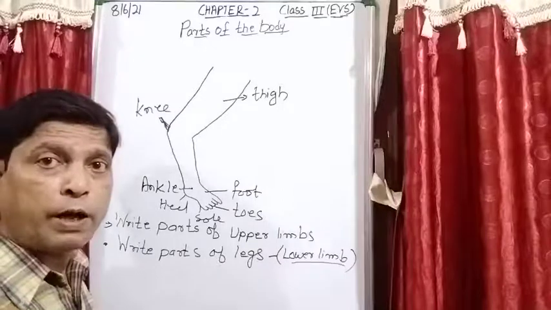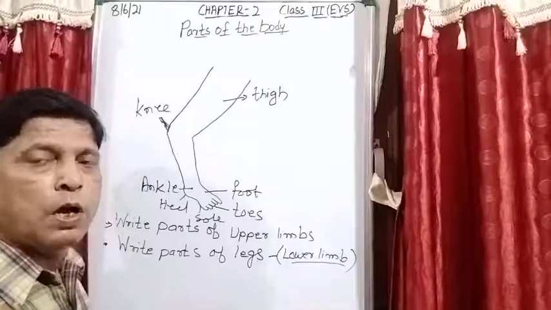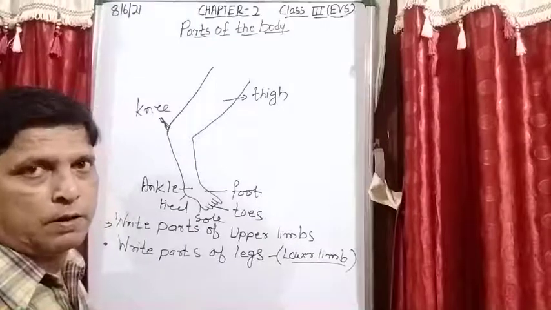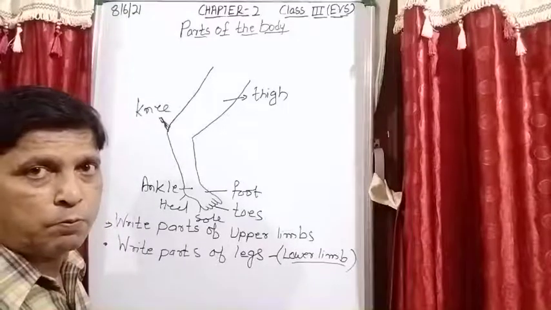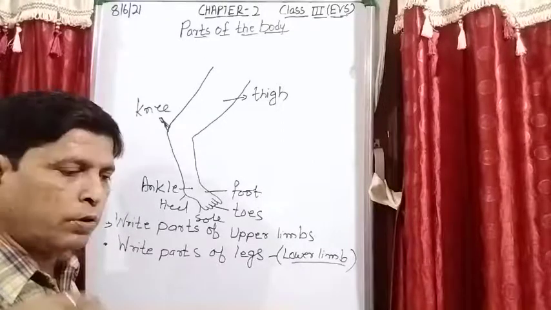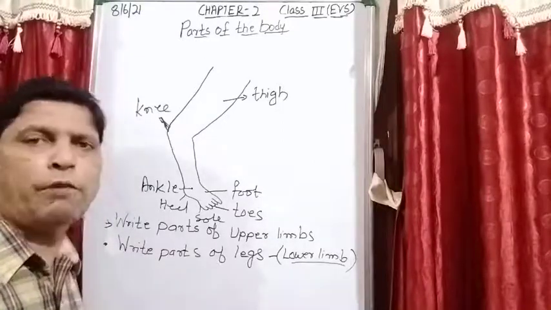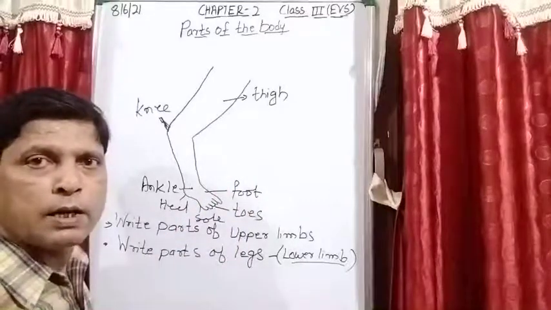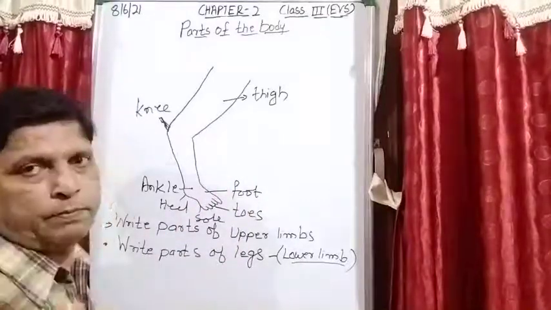Internal organs work individually, external organs work individually. For example, nose. So what is the function of nose? We smell. So they have their individual function. But when we are talking about the internal organs, they work together.